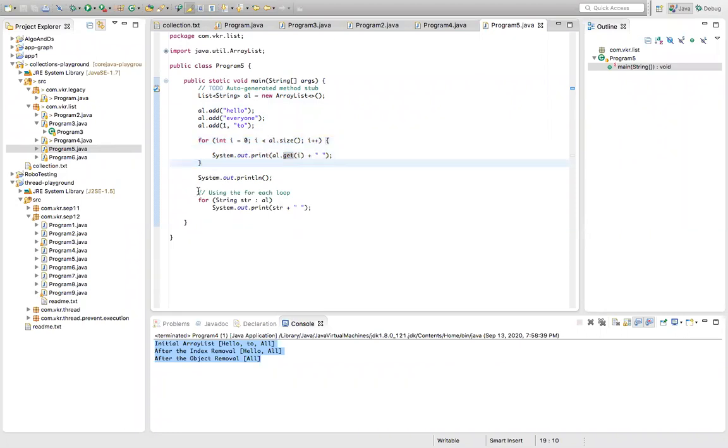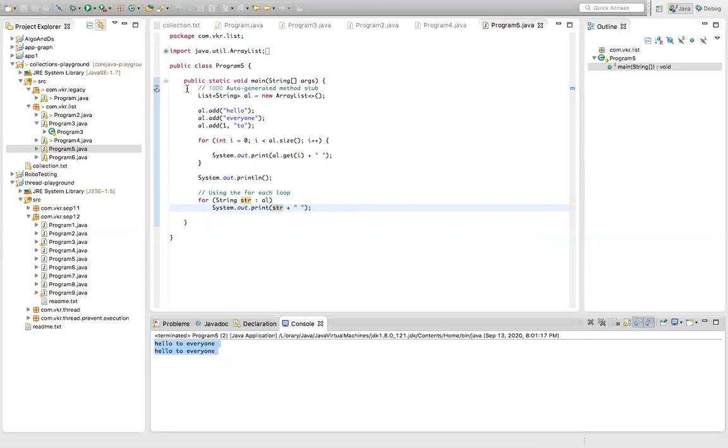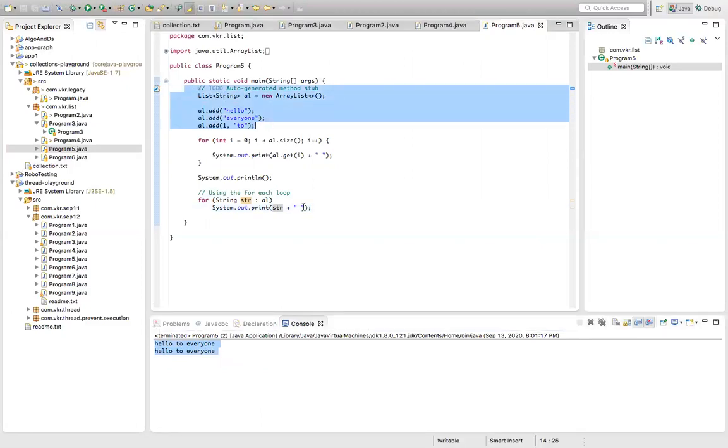Now we have the for each loop. By using the for each loop, we can iterate each and every element of our list. Each and every element will go to the string, and we are just printing the string. This will also give hello to everyone. Now let's run this. Hello to everyone, hello to everyone. We are reading the array list elements two times like this.